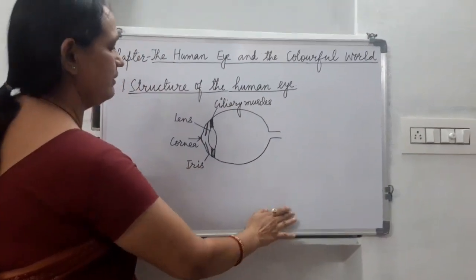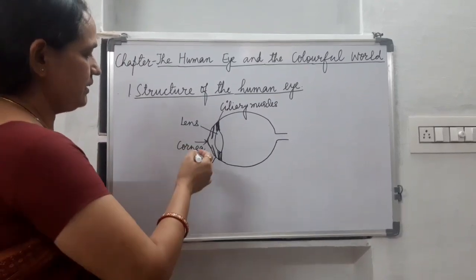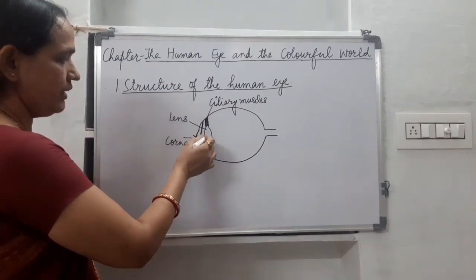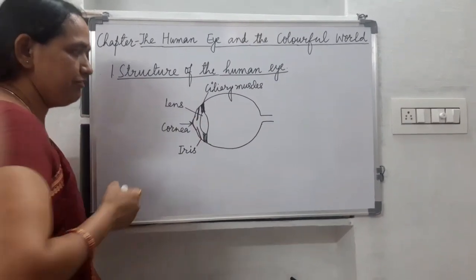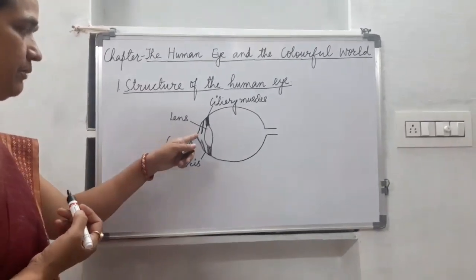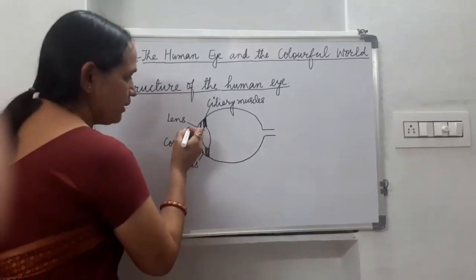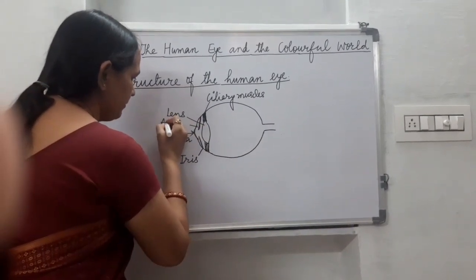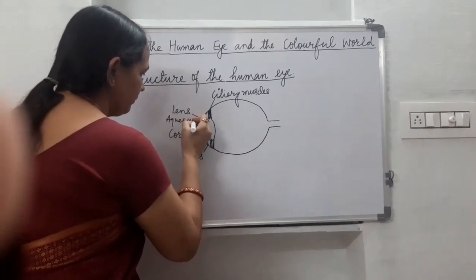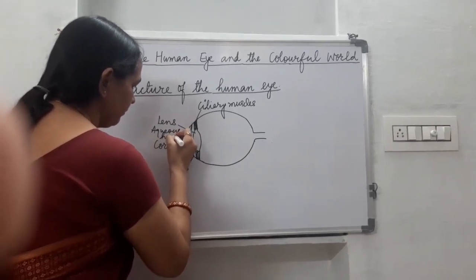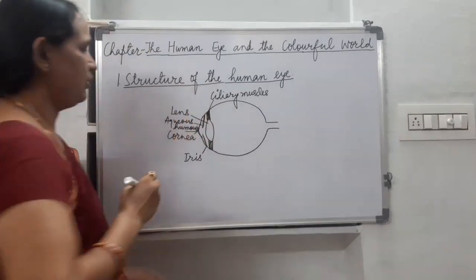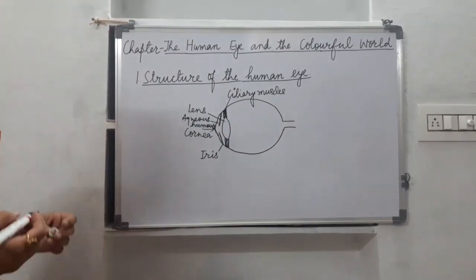Now children, in between the cornea and this lens, a watery viscous fluid is filled in this space, and this watery fluid is called aqueous humor. What is the function of this fluid?